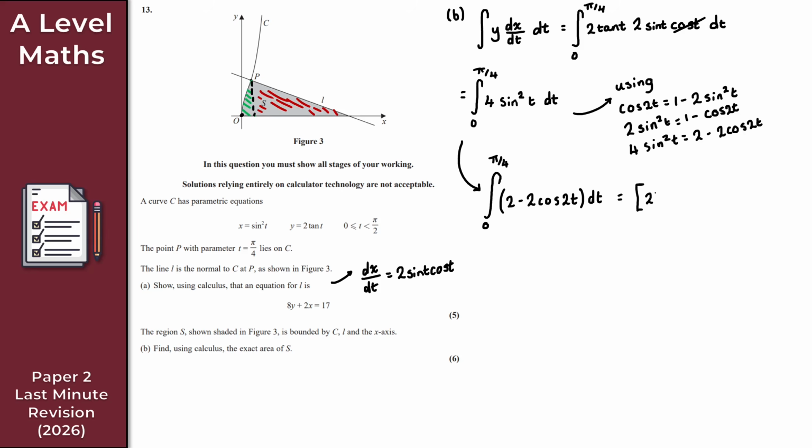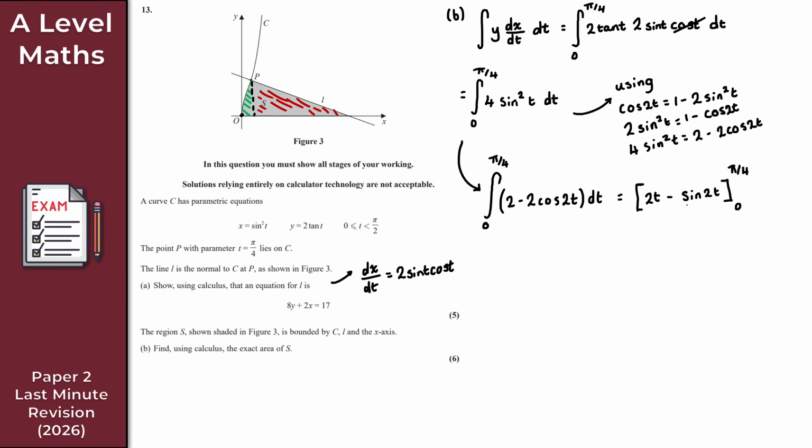So we get 2t there, like so. The minus 2 cos 2t, just obviously be careful with the sign here. That gives us minus sine 2t because we divide by 2. So we get minus sine 2t, like so. And then don't forget your limits here from 0 to pi over 4, like so. Okay, so let's just substitute in here.